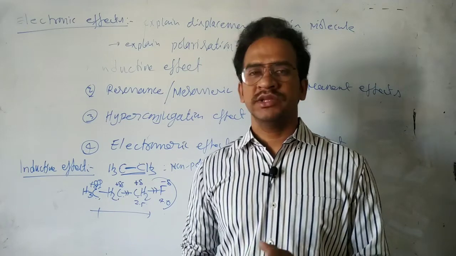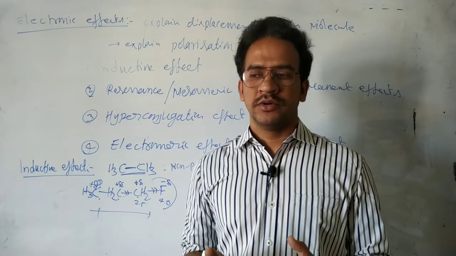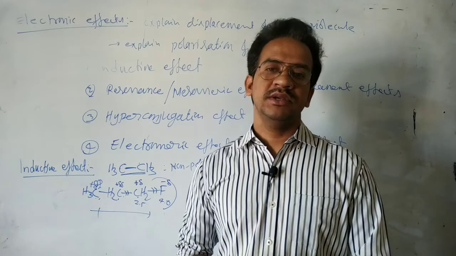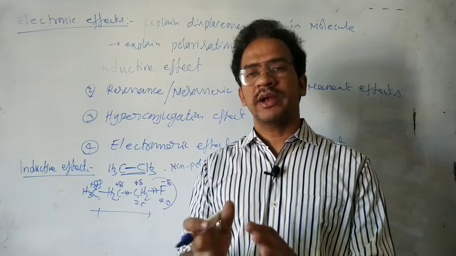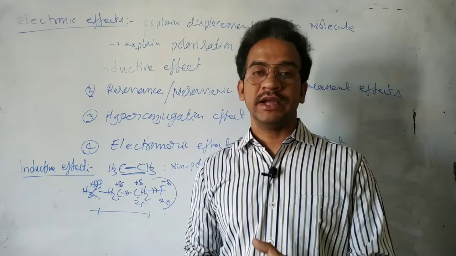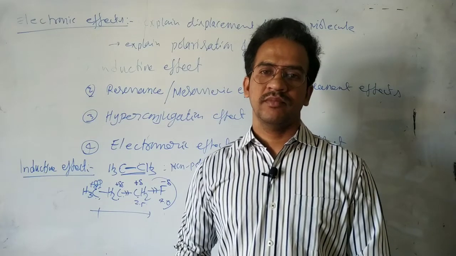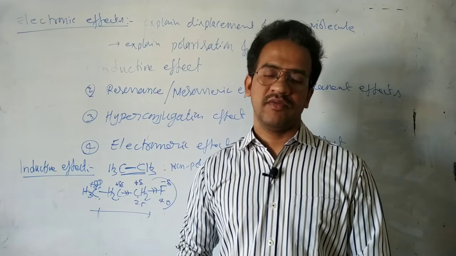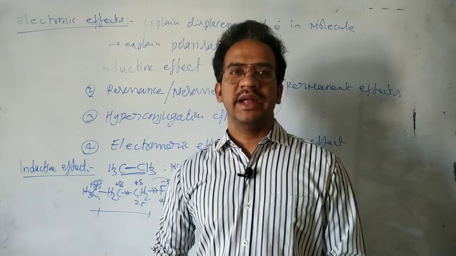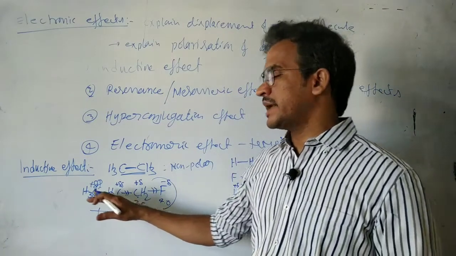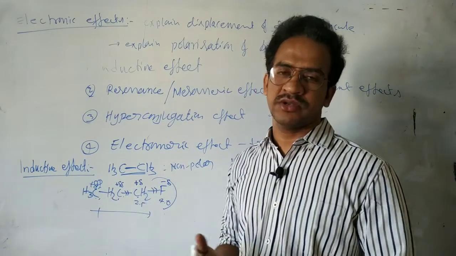The polarization of the molecule by the movement of the sigma bonding electrons towards a more electronegative atom is called the inductive effect. Because of this inductive effect, the whole carbon chain gets polarized, gaining charges.